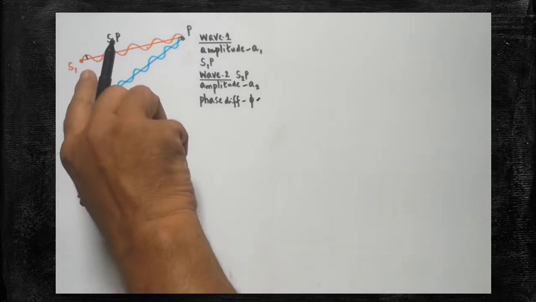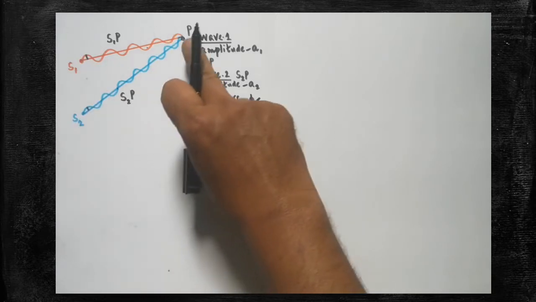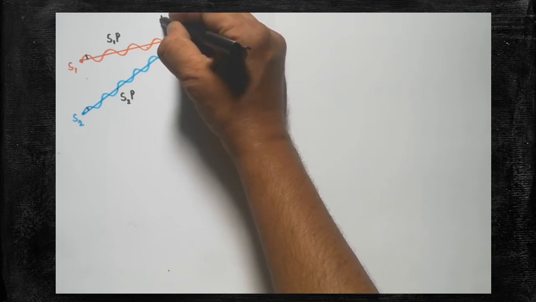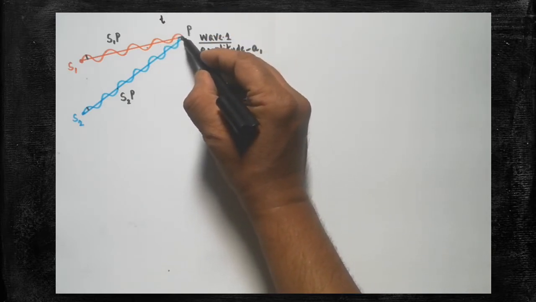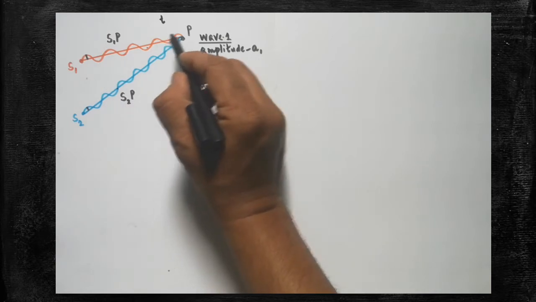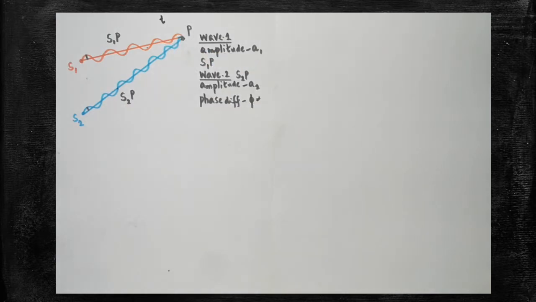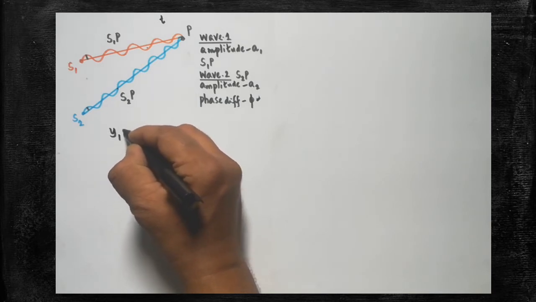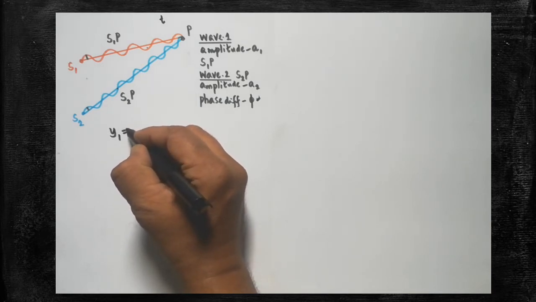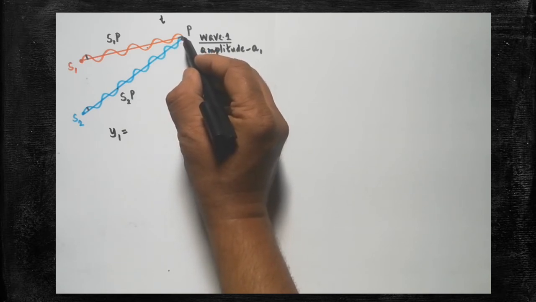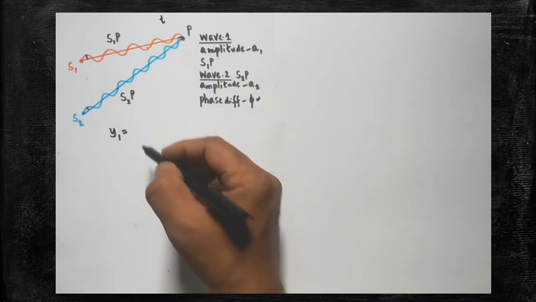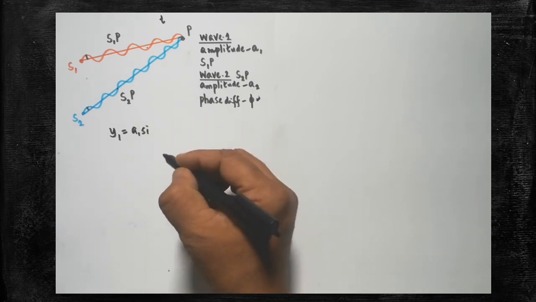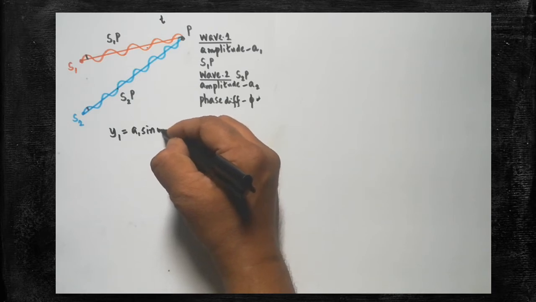The wave from S1 starts its journey and reaches the point P after the time t. For the first one, after reaching point P, we are able to write the equation, that is, the displacement of the first wave at the time t, when it reaches P. What is the equation? y1 = A1 sin omega t is the equation.